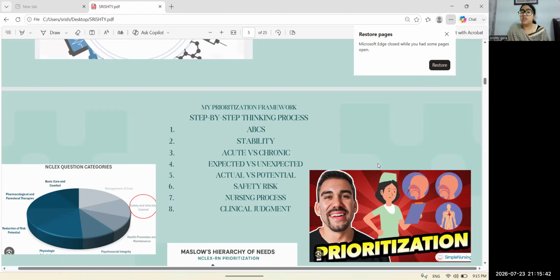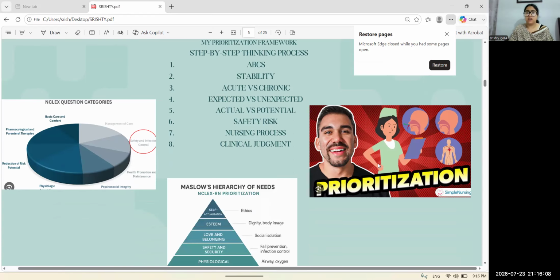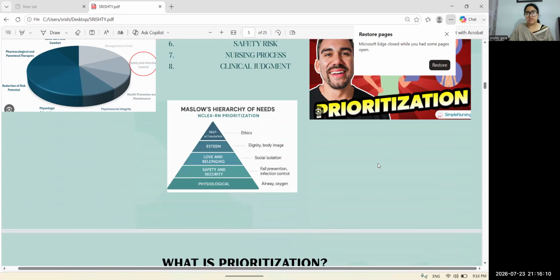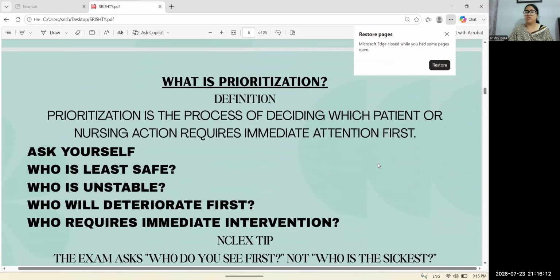Okay, next there is the nursing process, which includes assessment, number one, then diagnosis, then planning, then implementation, and then evaluation. So this is the nursing process. And the last topic we will discuss is clinical judgment, how to clinically judge the patient. So this will include these topics. Okay, we have already done that.